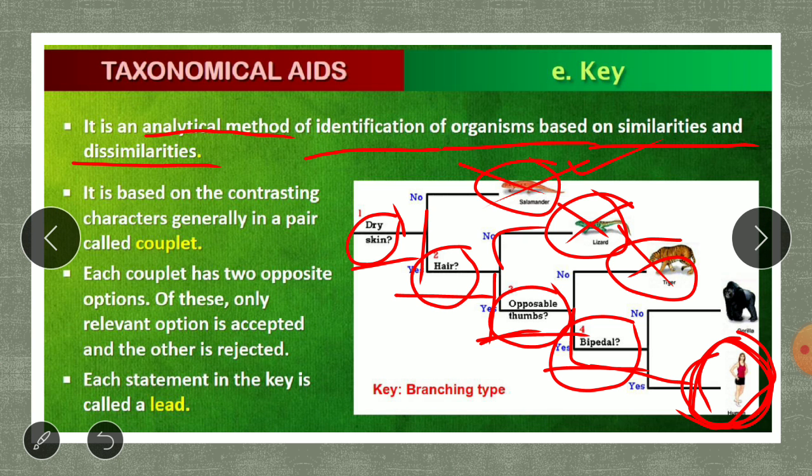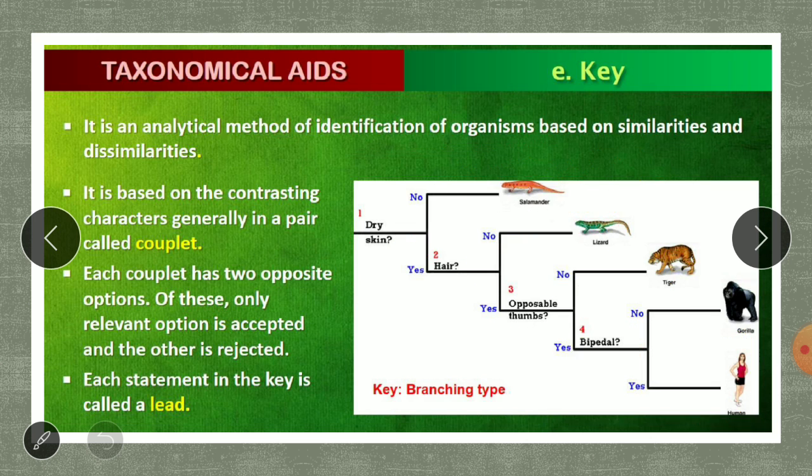it is a human. So in this manner, based upon the similarities and dissimilarities, this is dissimilar, so it goes on rejecting, and this is similar, so it goes on accepting. Based on such contrasting characters, saying yes or no, when identifying the organism, it is going to be called a key. It is an analytical method for the identification of the organism based on similarities and dissimilarities.